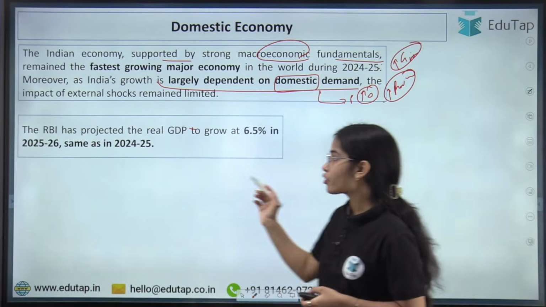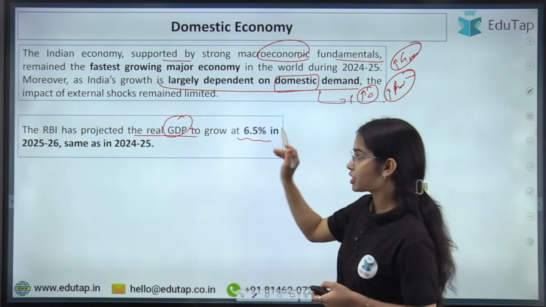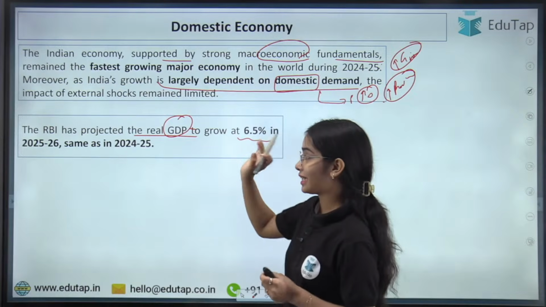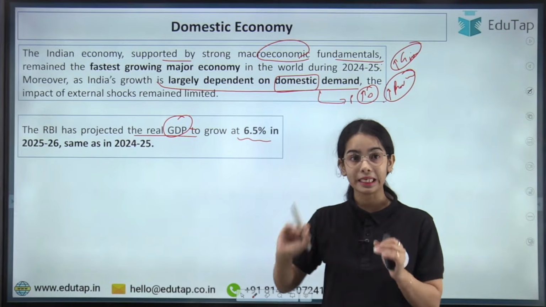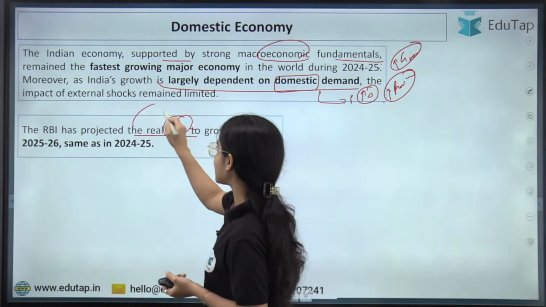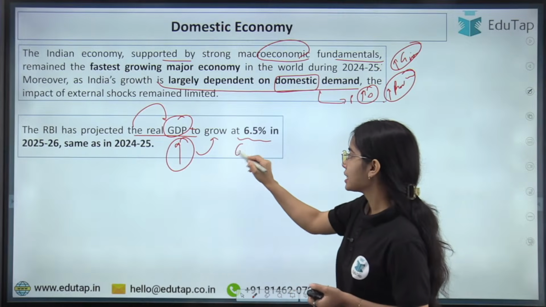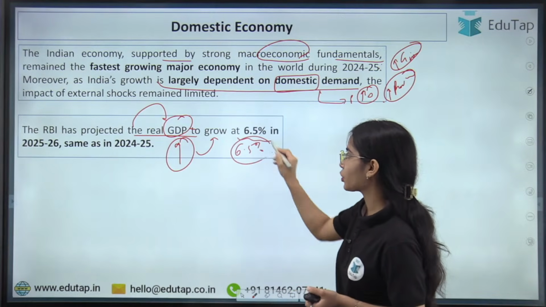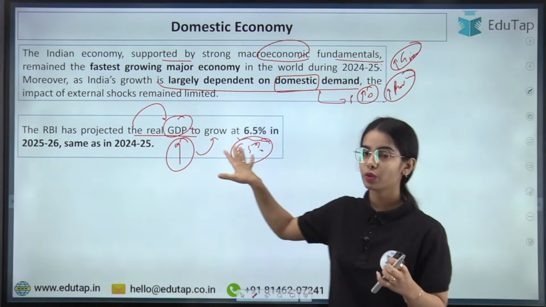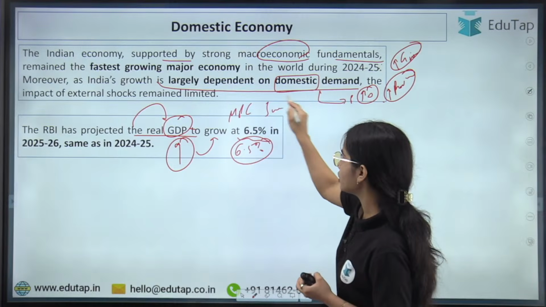Now, the Reserve Bank of India has projected the real GDP growth at 6.5% in 2025-26, same as 2024-25. So you can understand that as compared to the global growth, India's growth is going to be way higher. Now this was discussed in the Monetary Policy Committee meeting that happened in June.